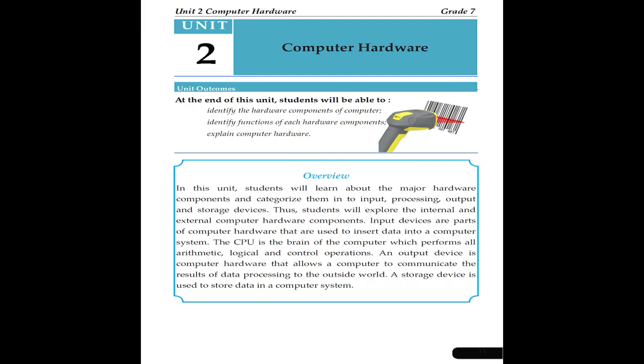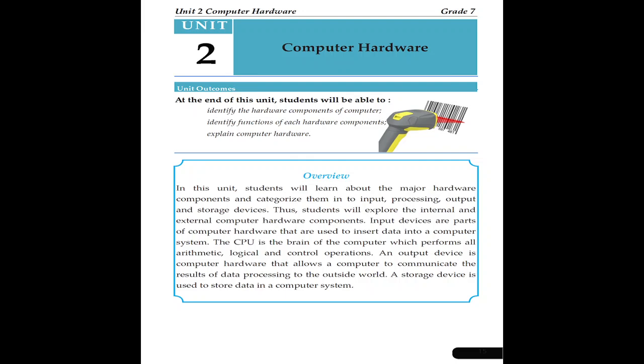What are the components of a computer system? Computer hardware and computer software. Therefore, here you need to learn about computer hardware. One component of a computer system is computer hardware. Without computer hardware, the computer software cannot work by itself. The computer hardware and computer software work together. In Unit 2, you learn about computer hardware, the first component of a computer system.